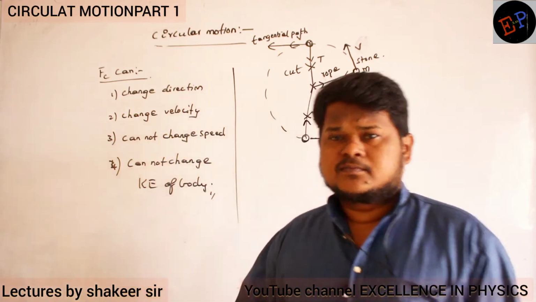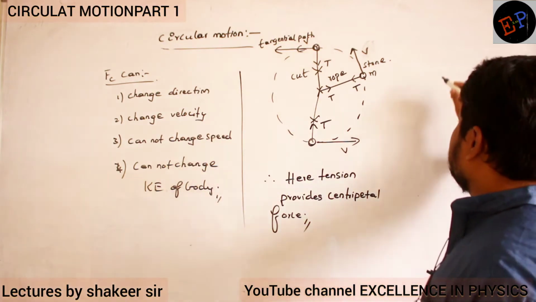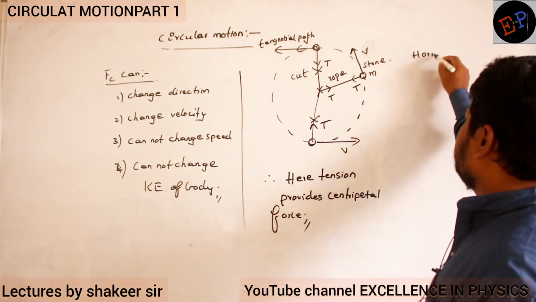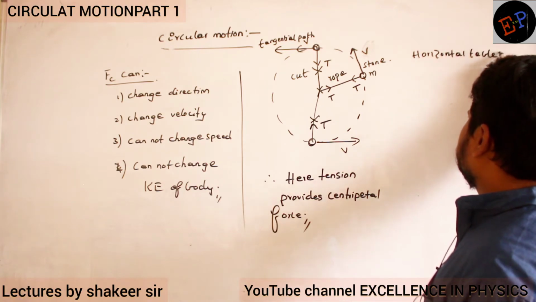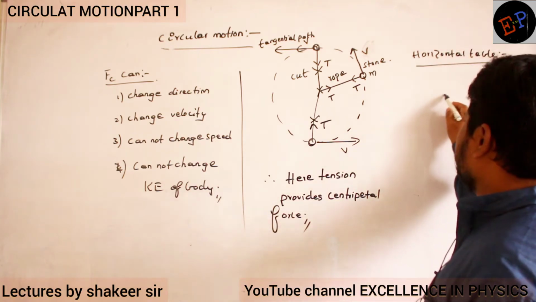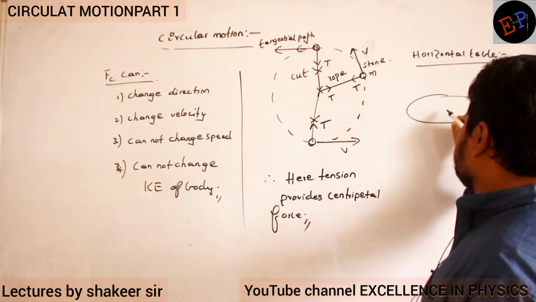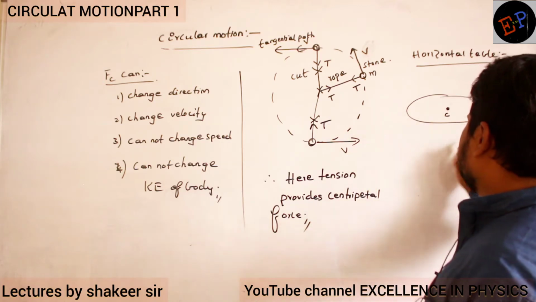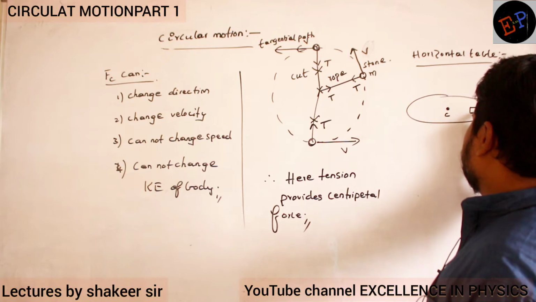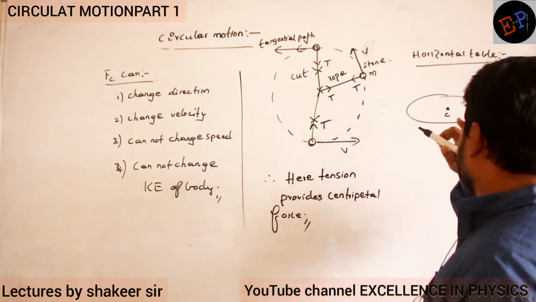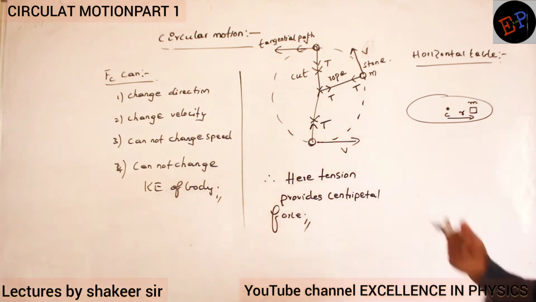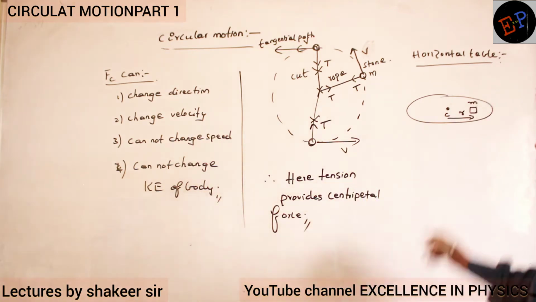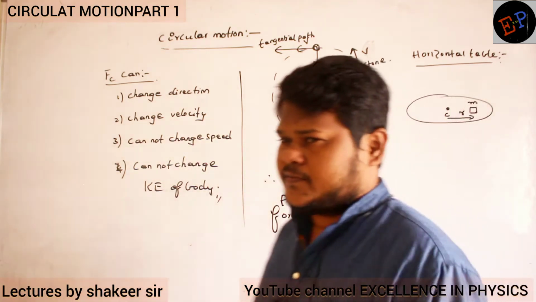Okay, right. Now an example; try to say the answer. We are taking a horizontal table. This is the center of the table, and here we are placing a body of mass m on this table at a distance of r from the center.